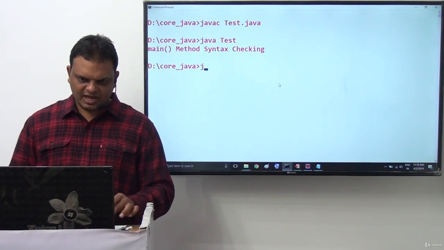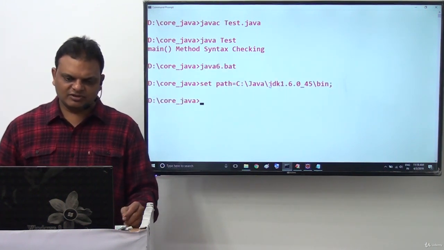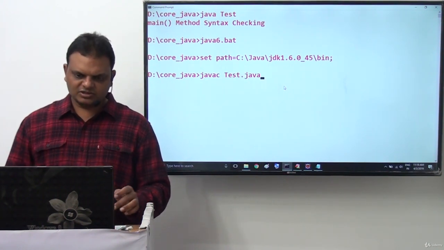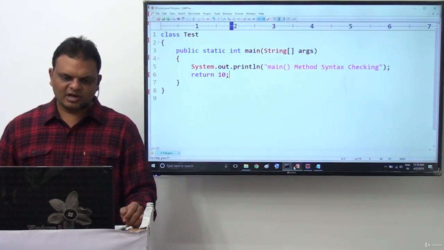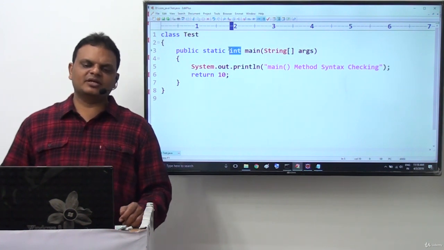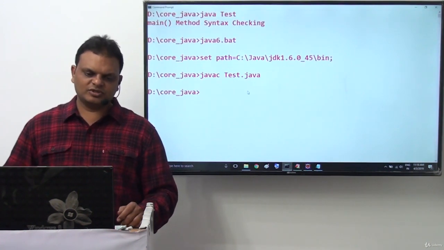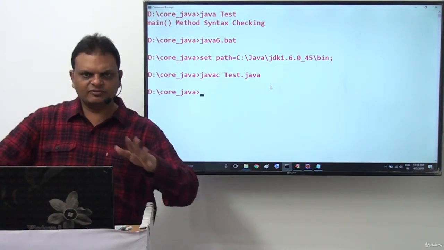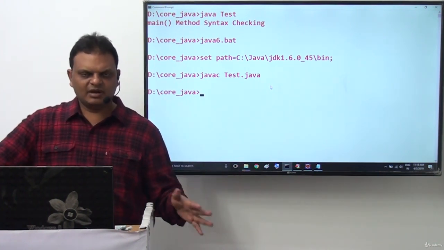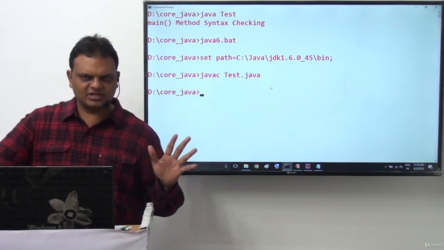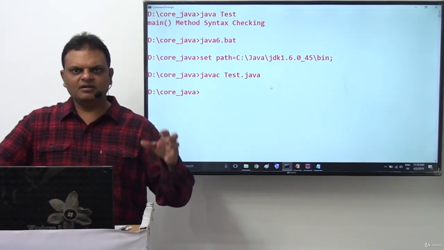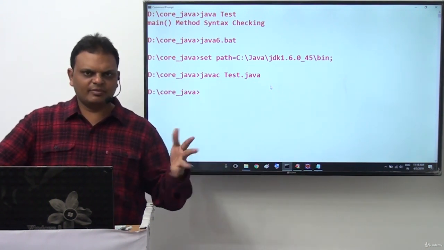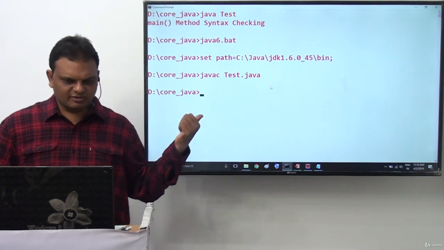First of all, I want to use Java 6 version here. In Java 6 version I want to compile and execute this. javac Test.java. Again here we are not getting compilation error. Even though void is not the return type for the main method, in Java 6 version we are not having any compilation error. Again the same reason. Compiler will not give any priority for main method. Compiler will treat main method as a normal Java method. We can provide integer as the return type to normal Java methods. So compiler will not raise any error in the case of this Java 6 version.